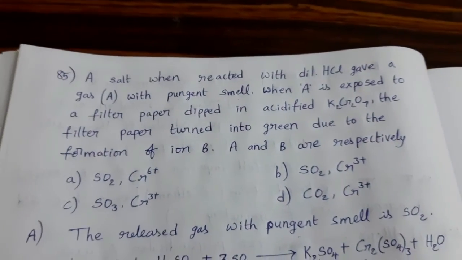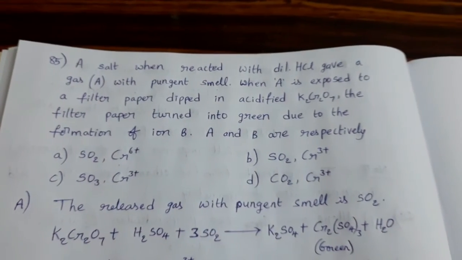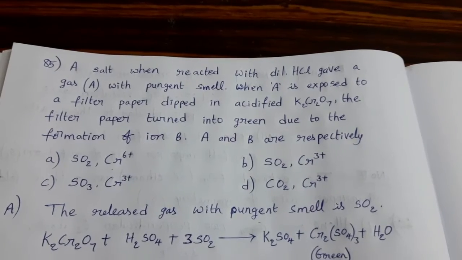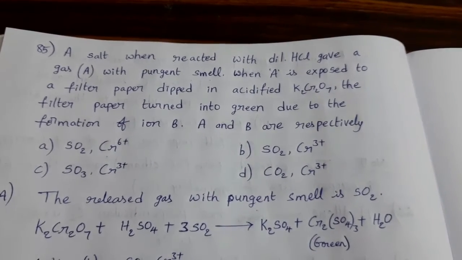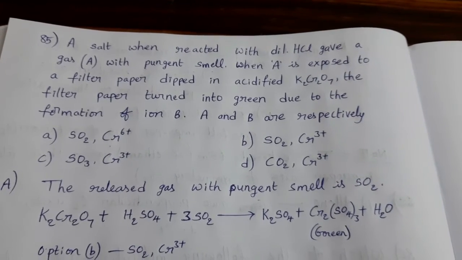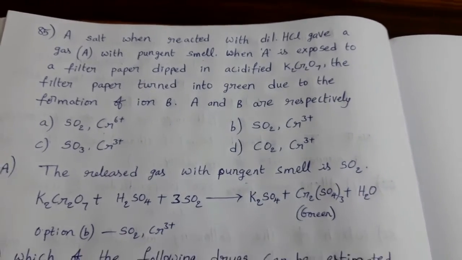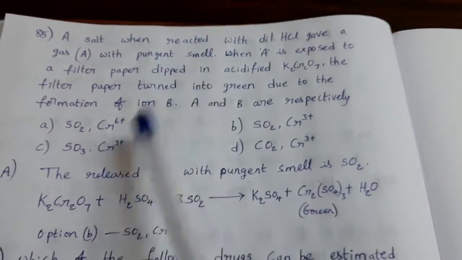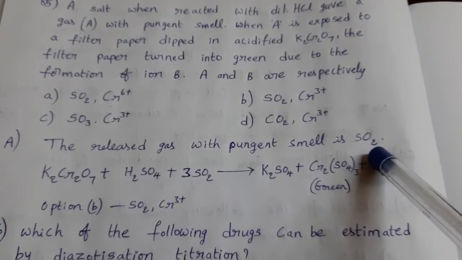Next. A salt, when reacted with dilute HCl, gave a gas A with pungent smell. When A is exposed to a filter paper dipped in acidified K2Cr2O7, the filter paper turned green due to the formation of ion B. A and B are respectively? Here a salt treated with dilute HCl releases a gas with pungent smell, which is SO2.